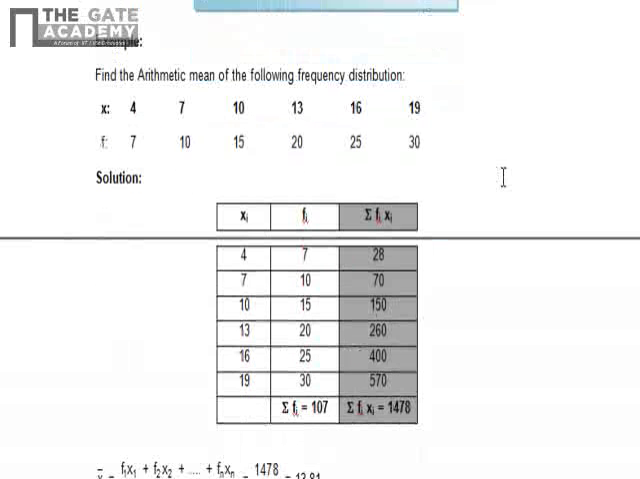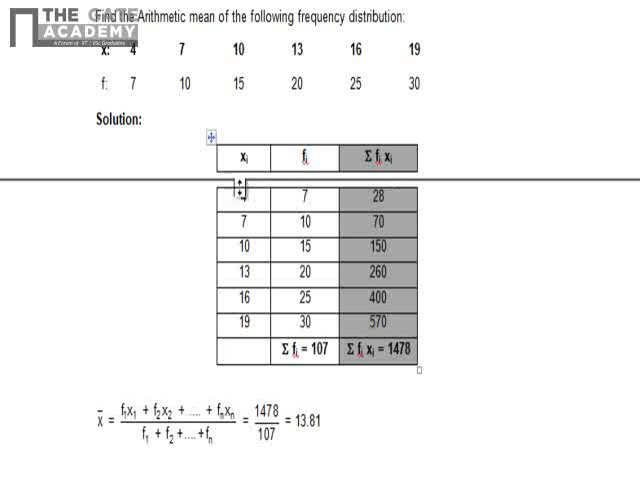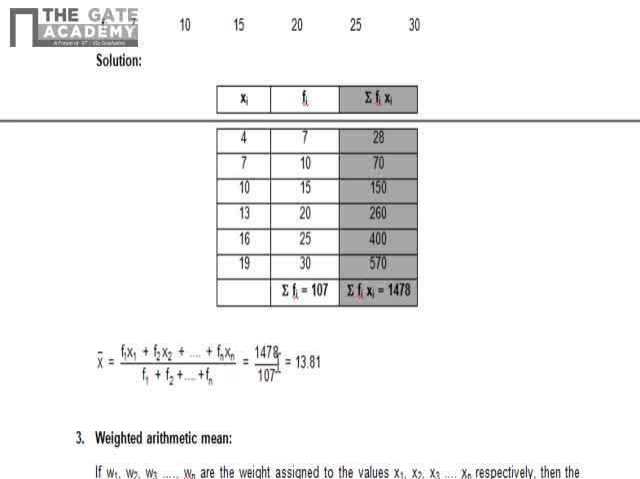It's very simple. Now this is a very simple example. The values are this and frequencies are this. You'll have to calculate the summation of fi xi. So I have made this table. Okay, the summation is 1478. Now you can easily divide this 1478 by the total of frequency. Total of frequency is this column, that is 107. Then the answer will be 13.81.